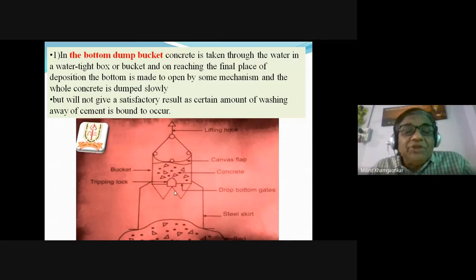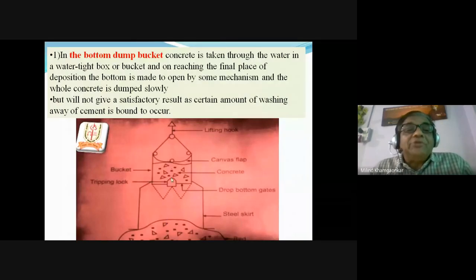Whether we are placing the concrete for the foundation of the bridge, for the foundation of the dam, or concreting for the columns, piers, abutments of the bridges or the dams, etc. First finalizing the location above the water, bringing that bucket over the water and slowly moving this bucket inside the water where we want to place the concrete.